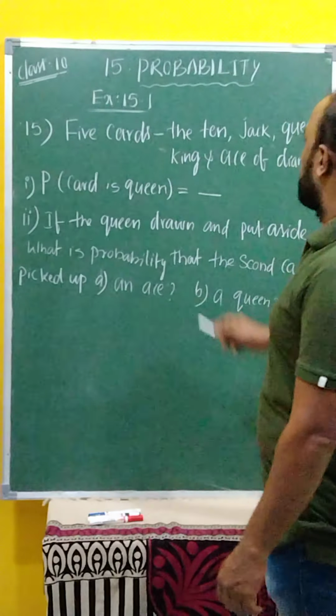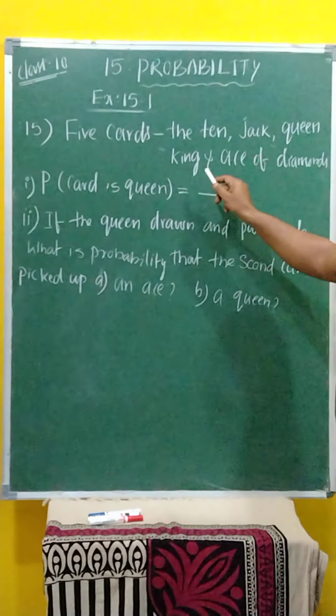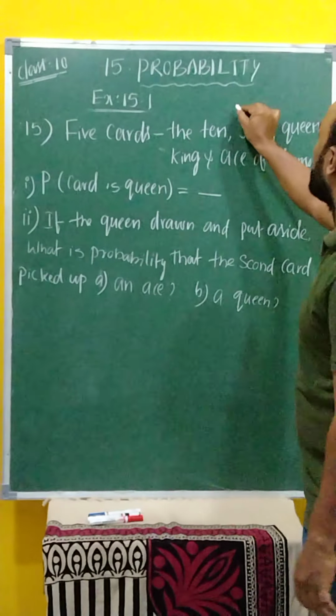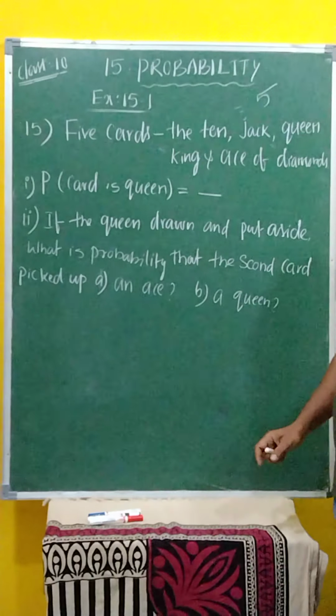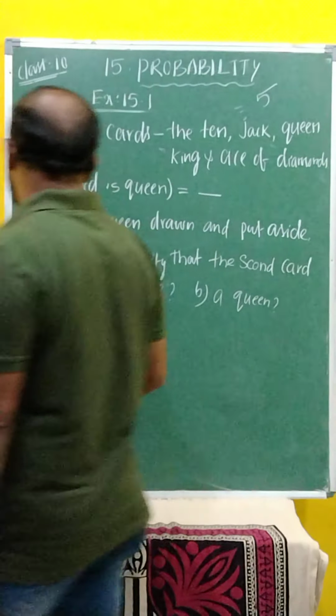Five cards: the 10, Jack, Queen, King, Ace of diamonds. All are diamonds. Total how many are there here? Five cards. Total number of cards is equal to 5. Now come to the question.